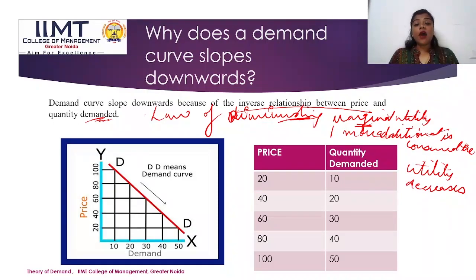Example, if I am thirsty, I drank the first glass of water and I got maximum level of satisfaction. If I drank a second glass, I will have less level of satisfaction. So as more and more units are consumed, the utility tends to decline. So that is why the demand curve slopes downwards.